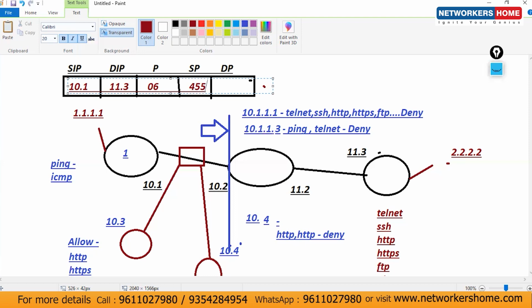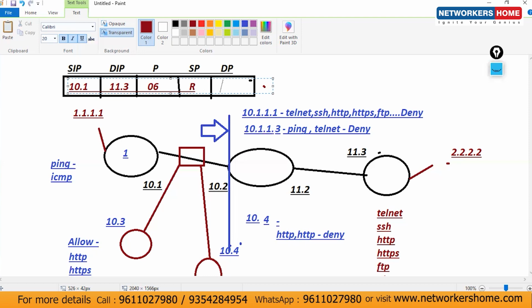455. 455, 32. What is the range for this random number? Can you tell me? Okay, because you said random, let's consider this one. This is also random. This is all about random port numbers. If you know, that's good. If you don't know, very good. I don't know. I forgot everything.